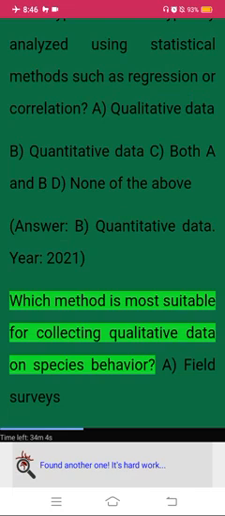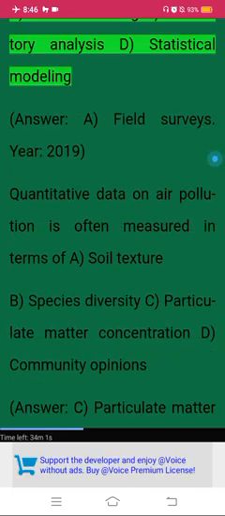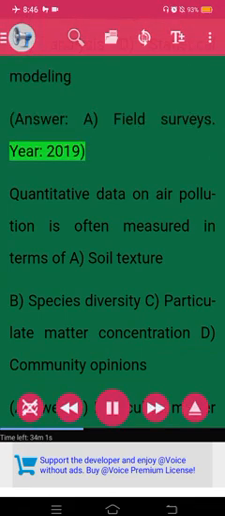Year, 2021. Which method is most suitable for collecting qualitative data on species behavior? A. Field surveys. B. Remote sensing. C. Laboratory analysis. D. Statistical modeling. Answer. A. Field surveys.